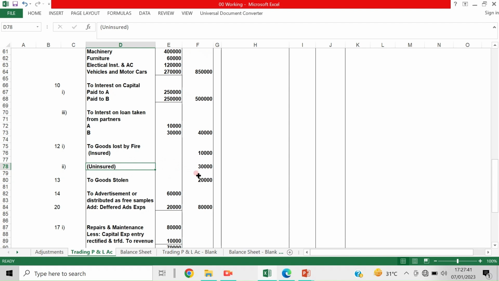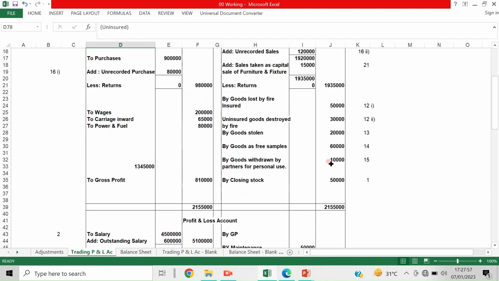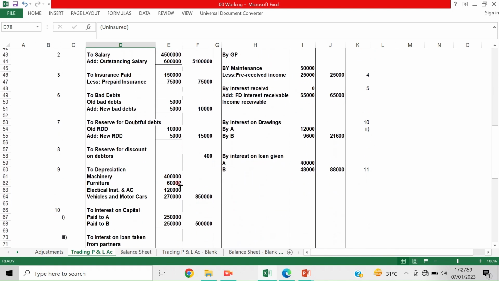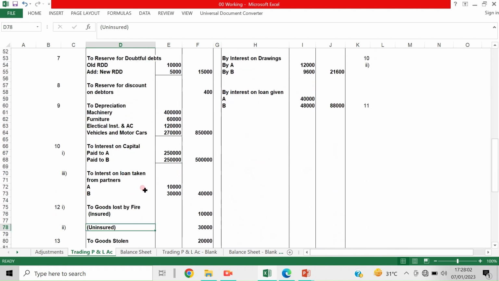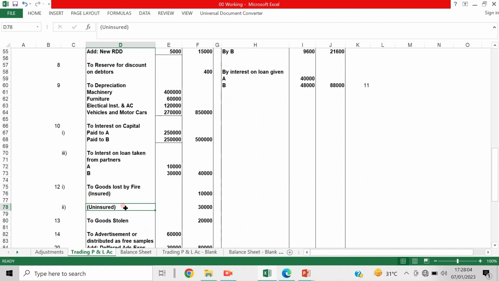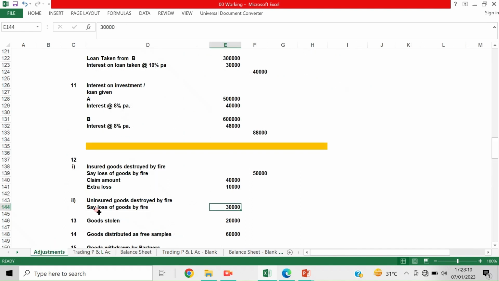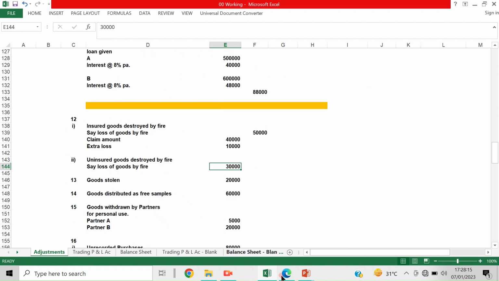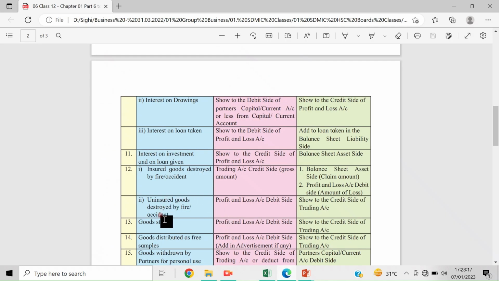So now you have understood. This will not be taken to the balance sheet, because there is no insurance amount receivable from the company. There is no claim. So the entire amount destroyed is first credited to the credit side of the trading account, and the entire amount will be written off by debiting the profit and loss account. Now, the 12th point is completed.